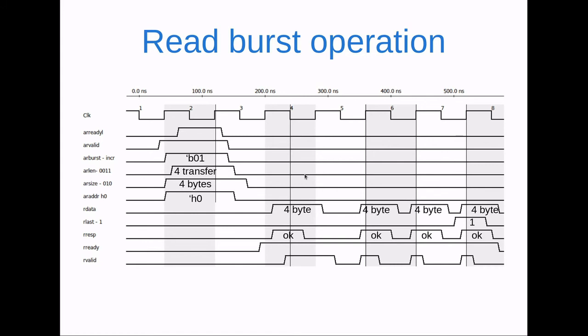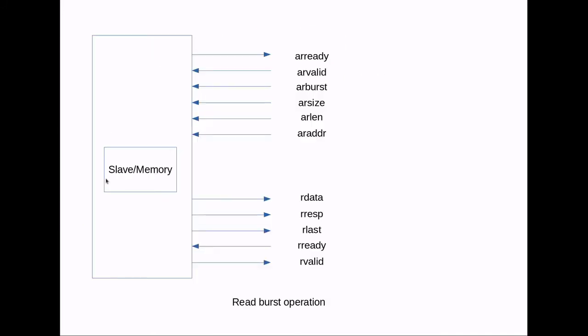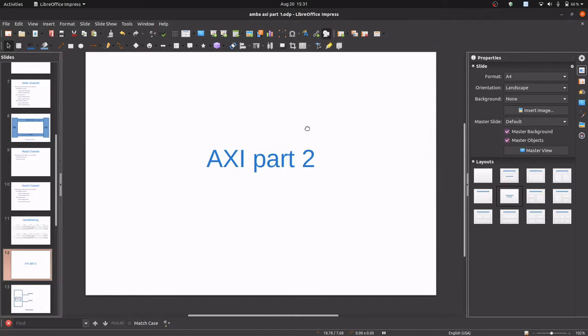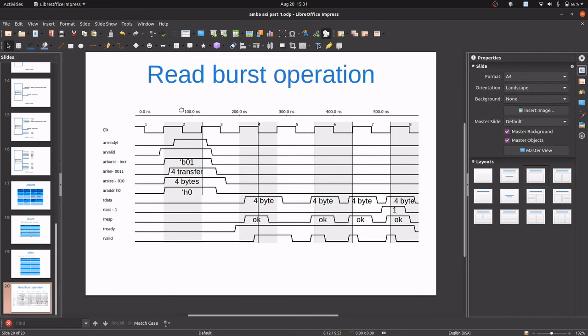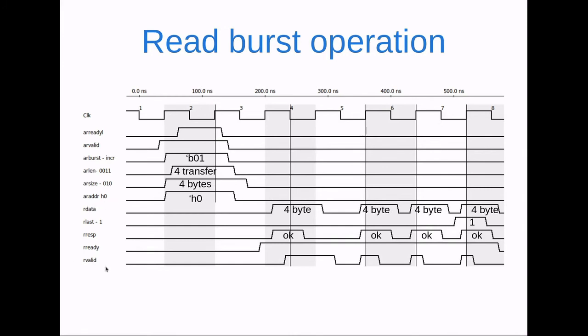As we can see in the waveform, this is our clock. After that come ARREADY, ARVALID, ARBURST, ARLEN, ARSIZE, and ARADDR. Up to ARADDR, this is one channel, the read address channel signals. After that, the read data channel signals start from RDATA to RVALID.